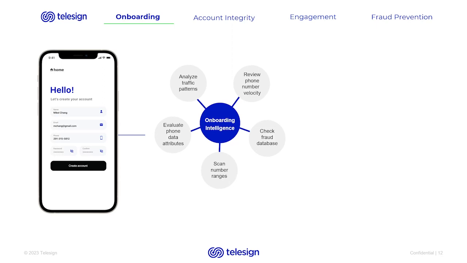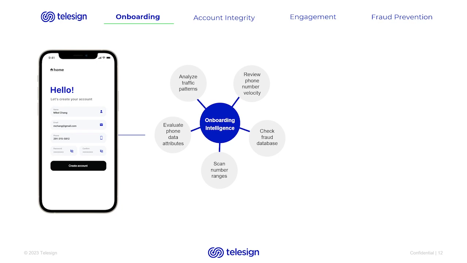We're also evaluating phone data attributes. Is this a mobile, fixed line, a VoIP, toll-free, or premium rate phone number? When is the last time we saw the phone number on our network? We're also examining telecom carrier, subscriber contact information, and the status of the phone number.